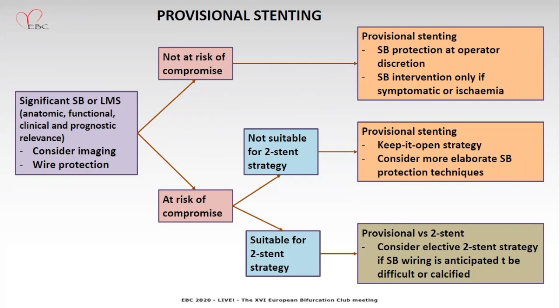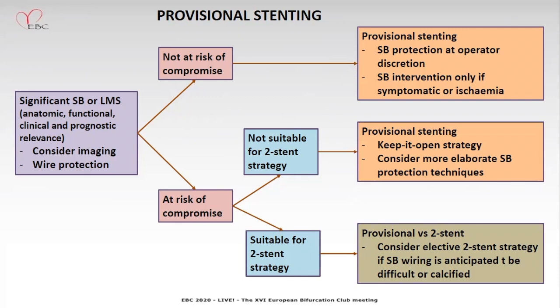If compromise of the side branch is not at risk, provisional stenting is the best method, with side branch protection at the operator's discretion. If side branch intervention is required, if there is ischemia or any symptoms, or the side branch is at risk of compromise and not suitable for the 2-stent technique, you can go ahead with the keep-it-open strategy, or use the jailed balloon technique or jailed microcatheter technique. If at risk of compromise and suitable for the 2-stent technique, consider an elective 2-stent strategy.